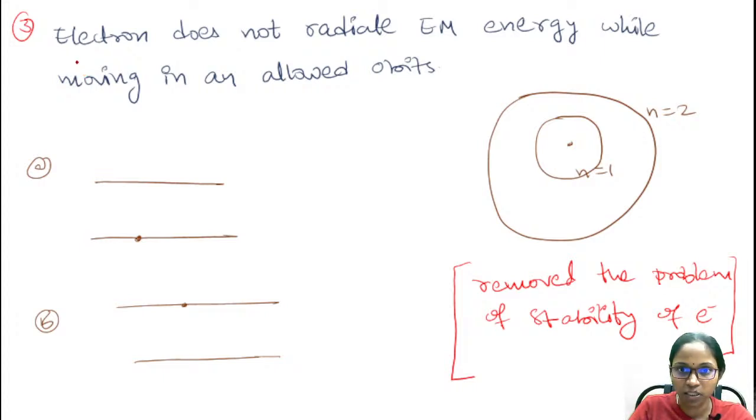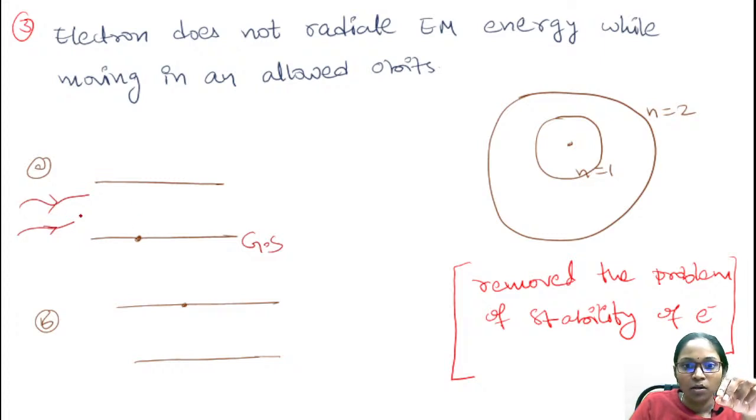Yes, coming to the third postulate, the electron does not radiate electromagnetic energy while moving in an allowed orbit. The electron only radiates energy when a transition takes place, a transition of the electron from one orbit to the other orbit. For example, if the electron is initially in the ground state, because of continuous illumination by light rays, this electron will absorb energy of h nu and move towards the first excited state.